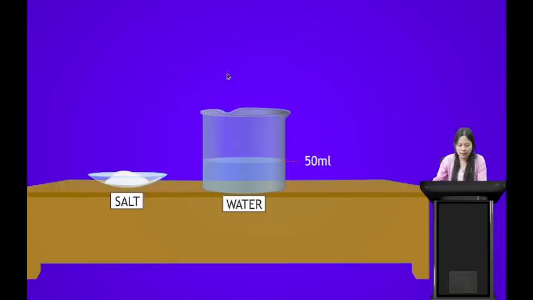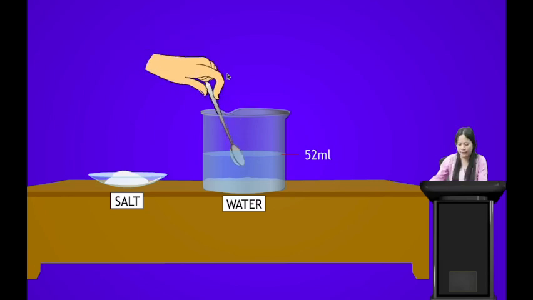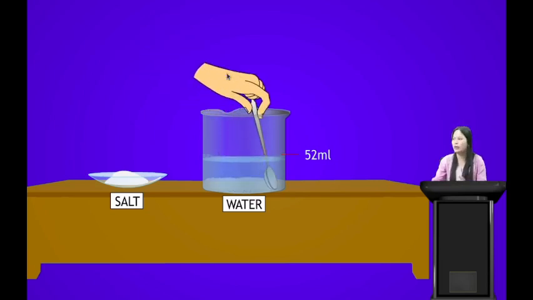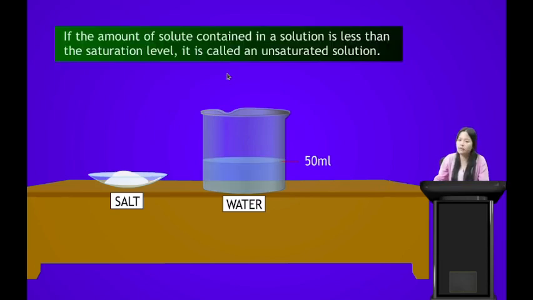Now, when we add only 1 spoon of salt into the water, it will dissolve easily, right? It will dissolve easily. Now we can add more salt into this water, and it will still dissolve, right? So if the amount of solute contained in a solution is less than the saturation level, it is called an unsaturated solution. This solution can dissolve more salt. So this solution is called an unsaturated solution, whereas that solution which cannot dissolve more solute is known as a saturated solution.